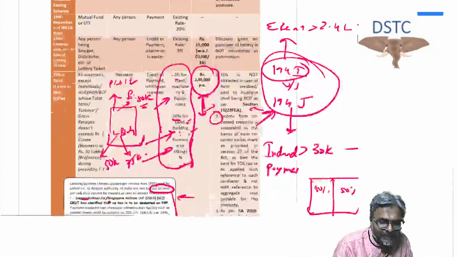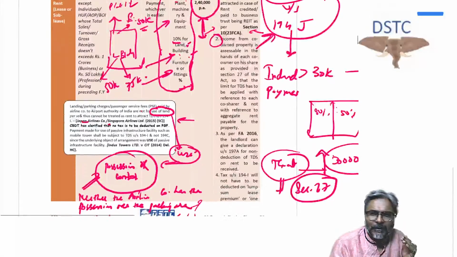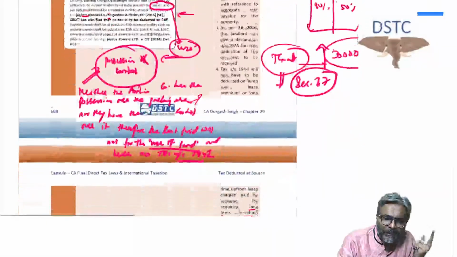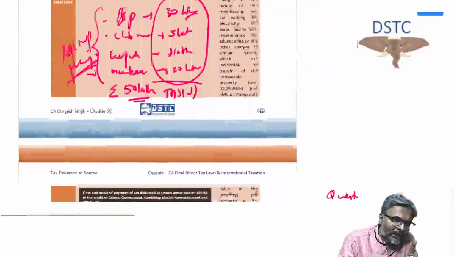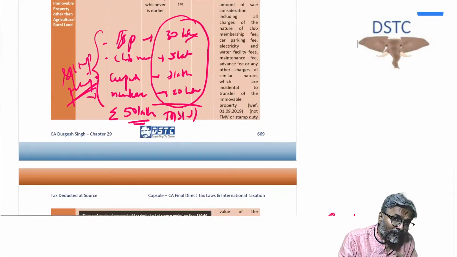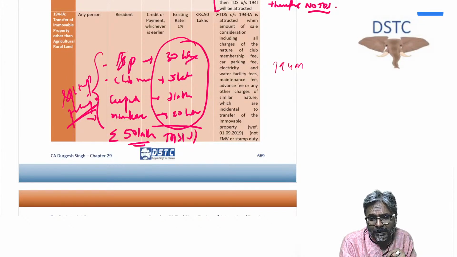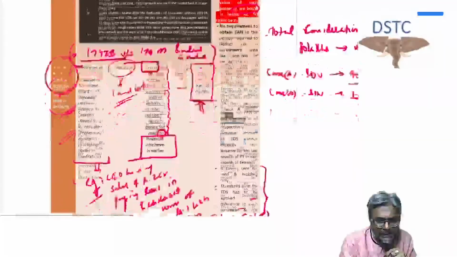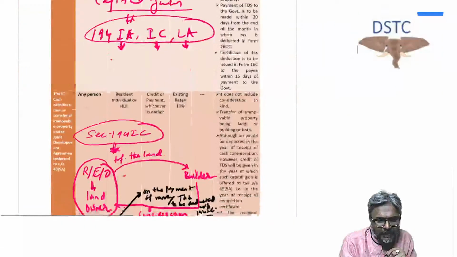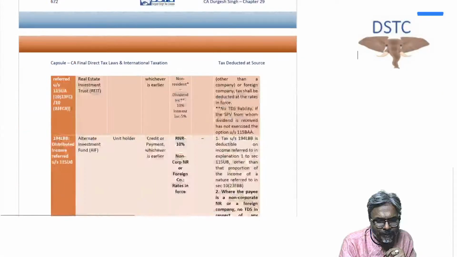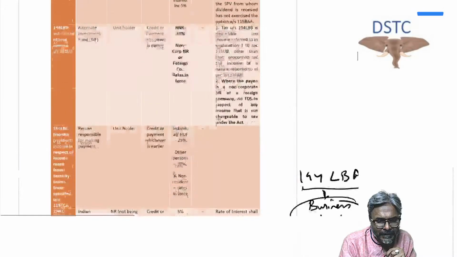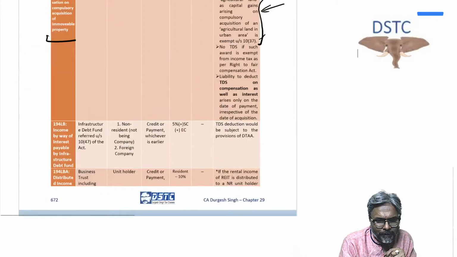And that is the reason why, students, for such high value payment which has been made for personal purpose, please be careful. 194M is for what, students? 194M is for the high value payment which has been made.